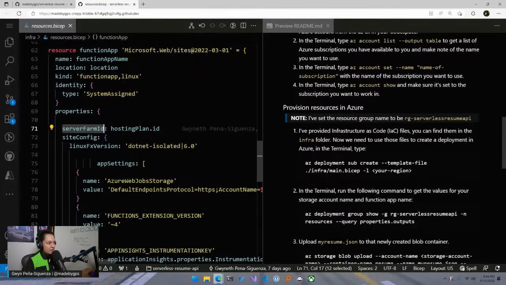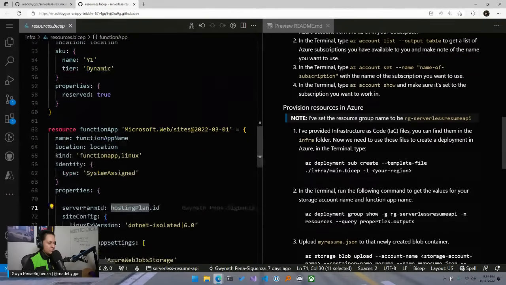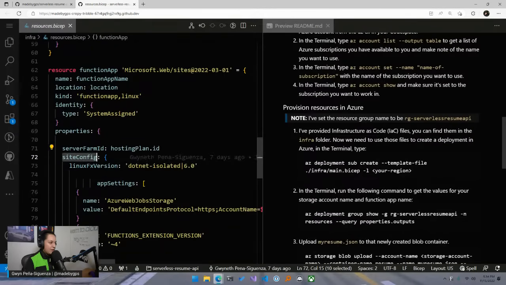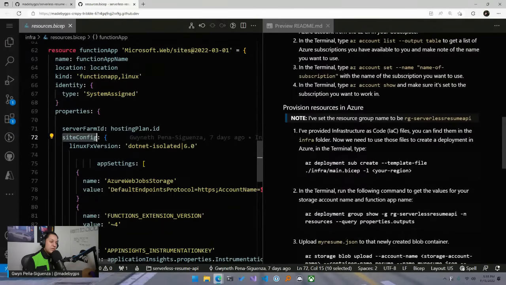So again, we're telling, okay, what hosting plan are we using? Well, above here, we already created our hosting plan, so we're just going to reference that. And then some configurations that are specific to a .NET isolated type function. Remember, I was talking about runtimes. We need our Linux FX version, and then we have some app settings.